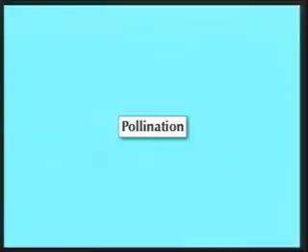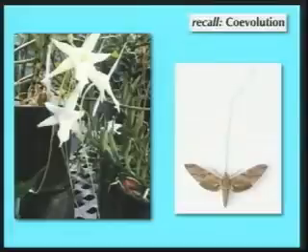And so this is going to involve a process known as coevolution, which I'm sure you heard about earlier in the course. And just to remind you, coevolution is a type of evolutionary interaction involving two organisms where an evolutionary response in one is followed by an evolutionary response to that response by the other. And this has been going on in flowering plants now for over 130 million years, where pollinators and flowering plants have been co-evolving. And it's led to some really remarkable and amazing changes in both partners.